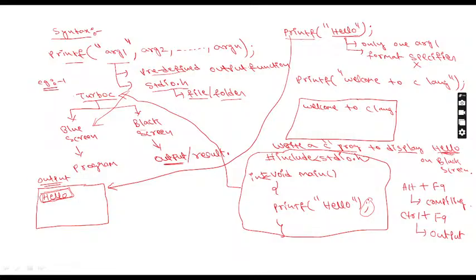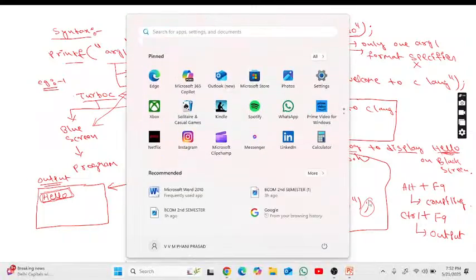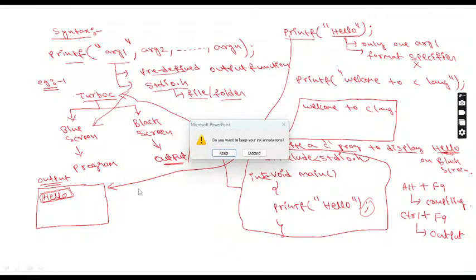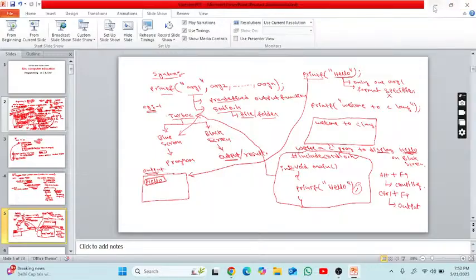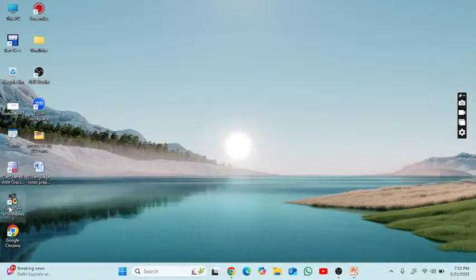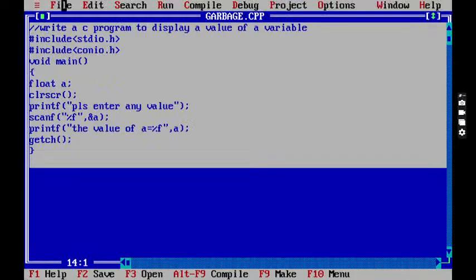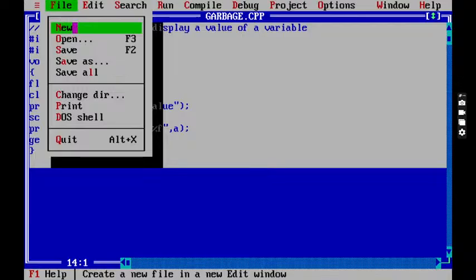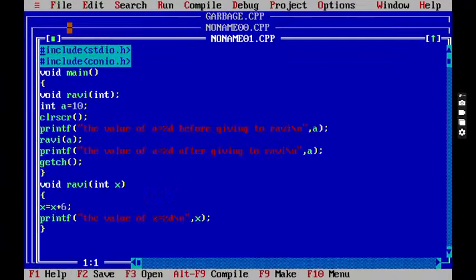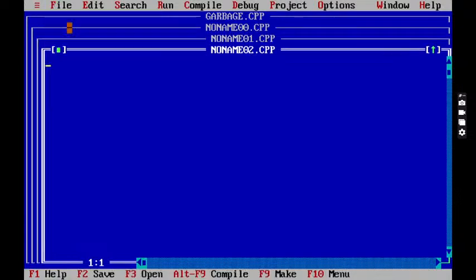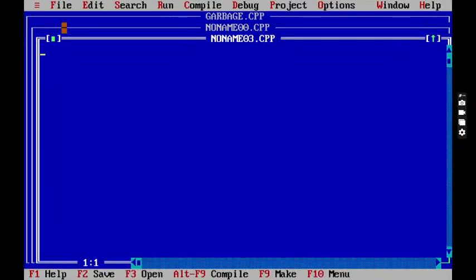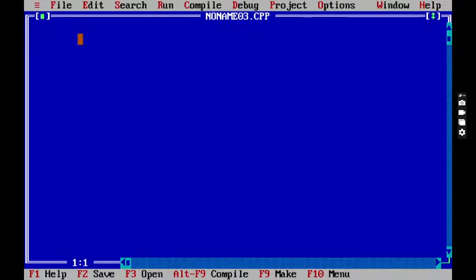Everything will be explained. Now we'll go to the practical session, and after that we'll discuss some more programs. Right now we'll be opening Turbo C software. Please everyone observe, because I have already downloaded the software on my computer. Now it is showing some garbage program, so we go to File and open New. It is opening some previously written programs.